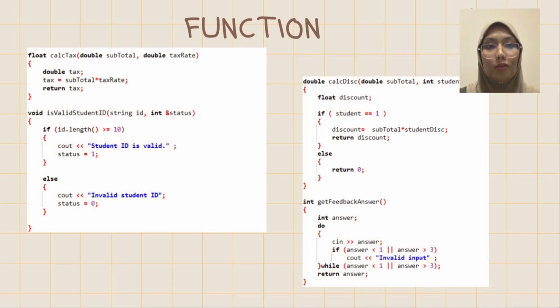The isValidStudentID function checks if a student ID is valid. If valid, the status is set accordingly to allow the discount. Next, the calc discount function applies the 25% discount if the person is a student. It returns the discount amount. Next, the get feedback answer function asks the visitor to rate their waterpark experience, with options like 1 for bad, 2 for good, 3 for very good.